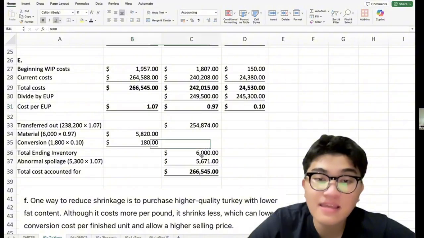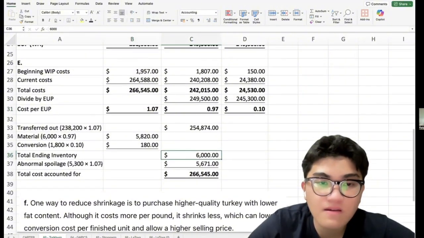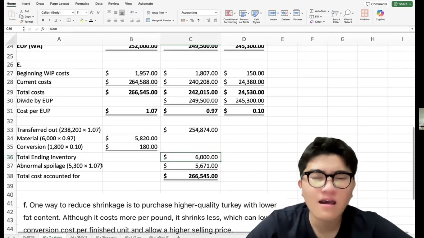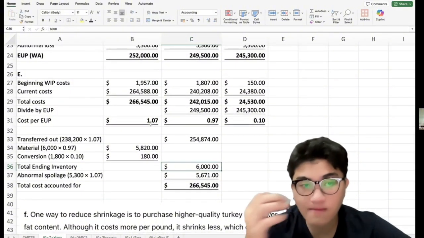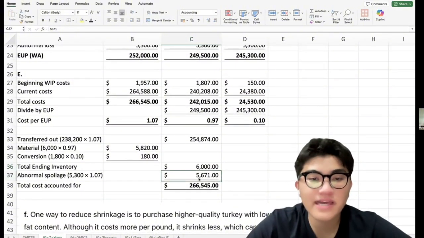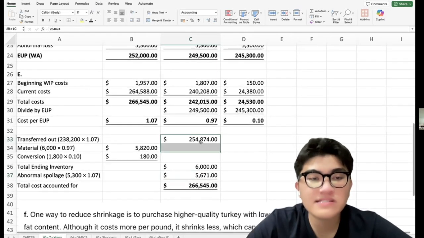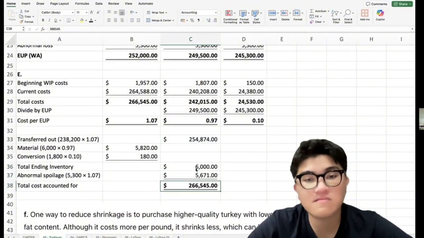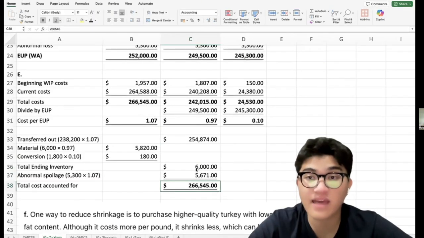So the total ending inventory is 6,000. Then abnormal spoilage, we multiply it by the total cost per EUP, which is 1.07. We get 5,671. Then we sum the transferred out, as well as the ending inventory and the abnormal spoilage, we get the total cost accounted for, which is 266,545.